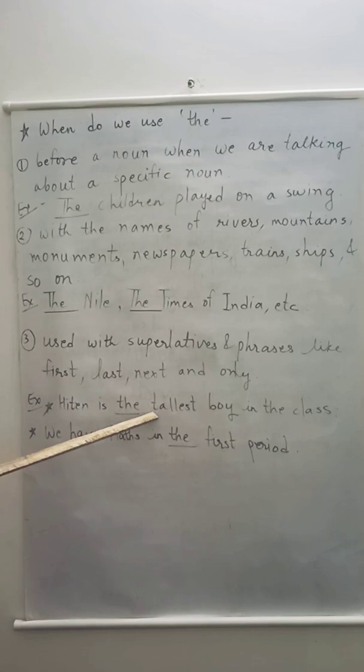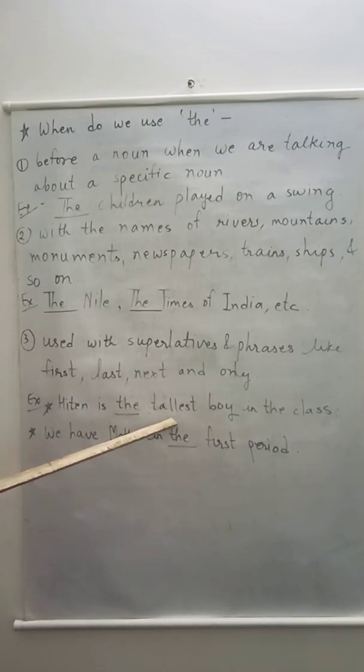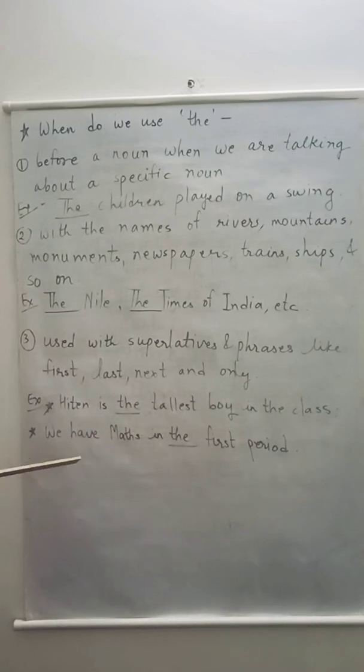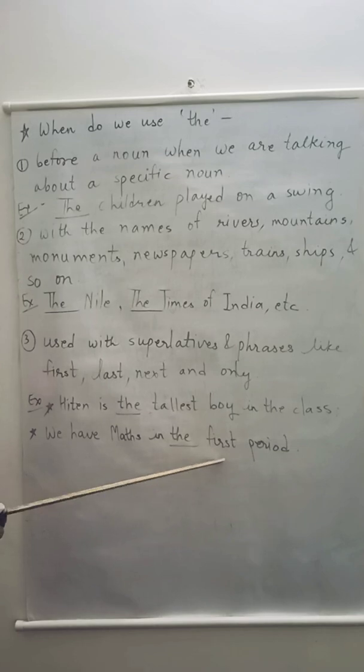It is a superlative form of a noun. So tallest, we will use the before tallest. Similarly, second example, we have maths in dash first period. So first, before first is also a superlative form. So before this, we will use the article the.